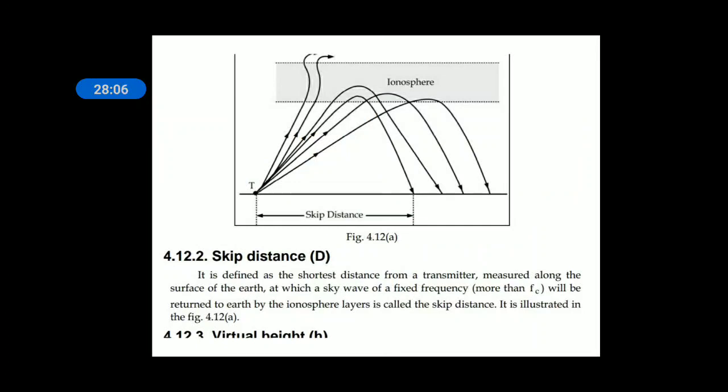And the second term after critical frequency is skip distance. Skip distance is the minimum or shortest distance from the transmitter, measured along the surface of the earth, at which a sky wave of a fixed frequency more than Fc will be returned to earth by the ionosphere.